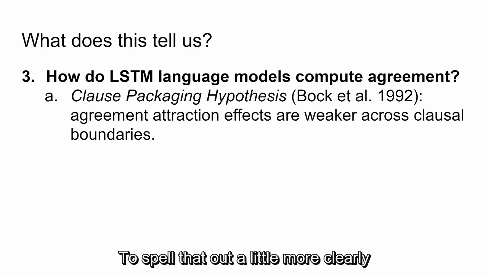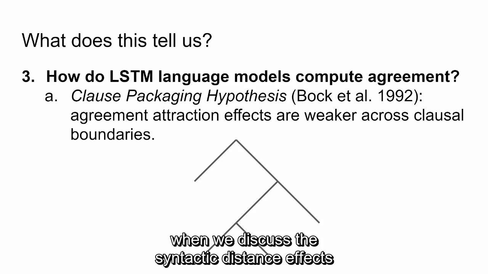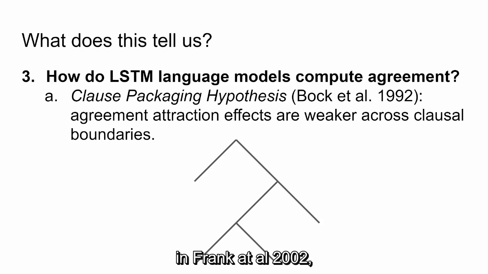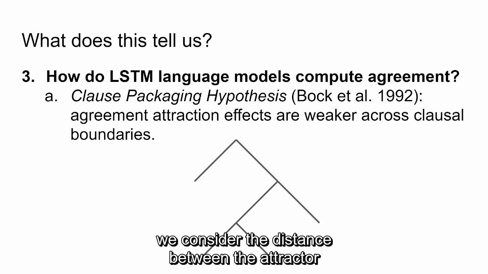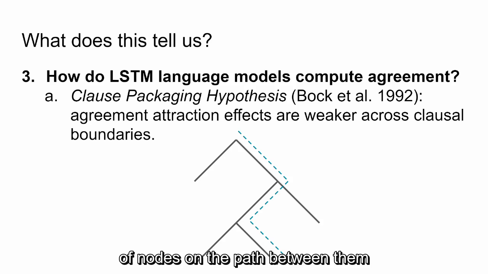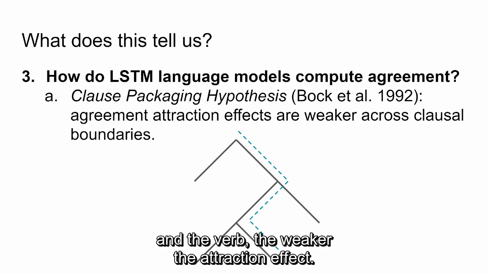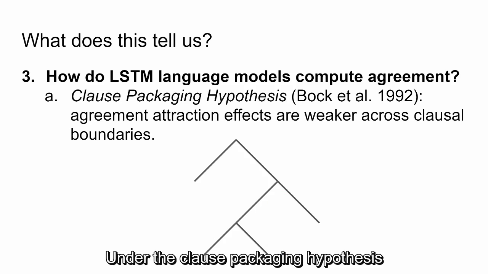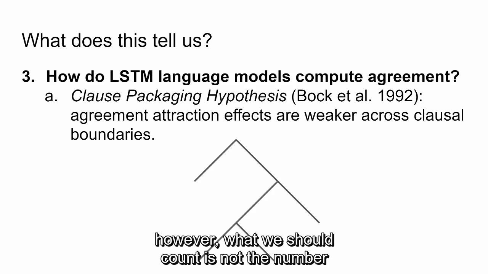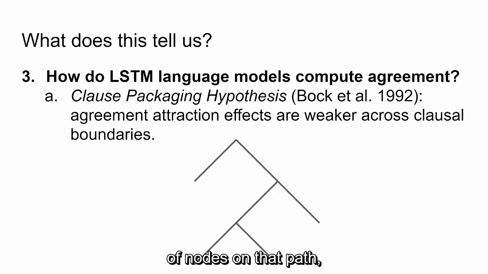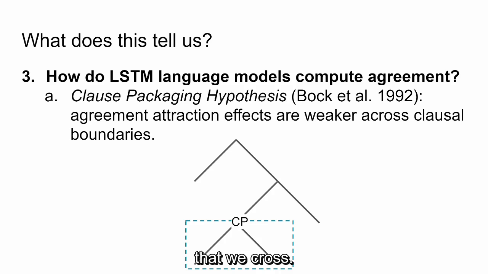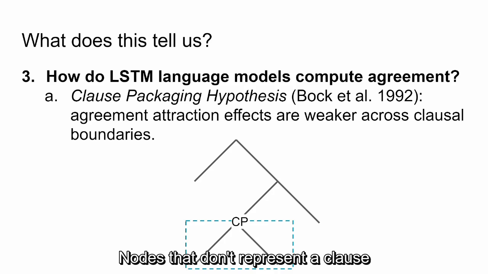To spell that out a little more clearly, when we discussed the syntactic distance effects in Frank et al. 2002, we considered the distance between the attractor and the verb in terms of the number of nodes on the path between them in the sentence's syntactic tree, hypothesizing that the more nodes that lie between the attractor and the verb, the weaker the attraction effect. Under the clause packaging hypothesis, however, what we should count is not the number of nodes on that path, but rather the number of clausal boundaries that we cross. Nodes that don't represent a clause do not weaken the attraction effect.